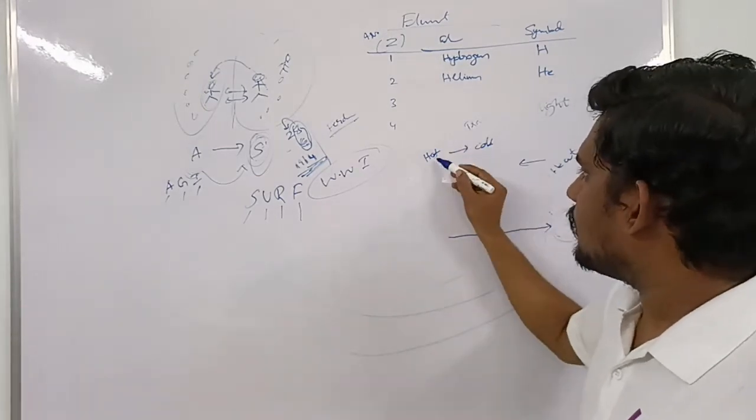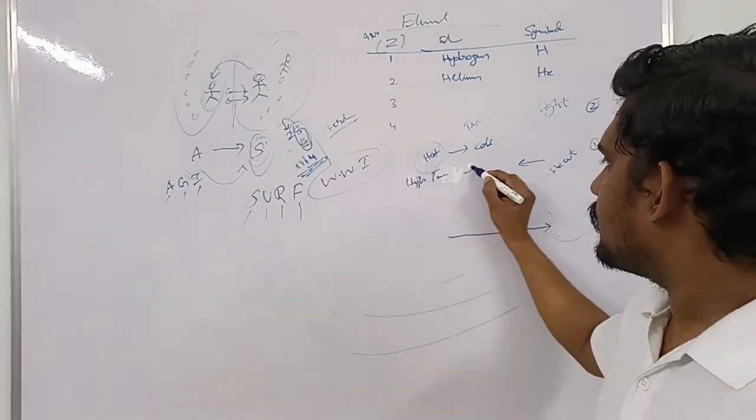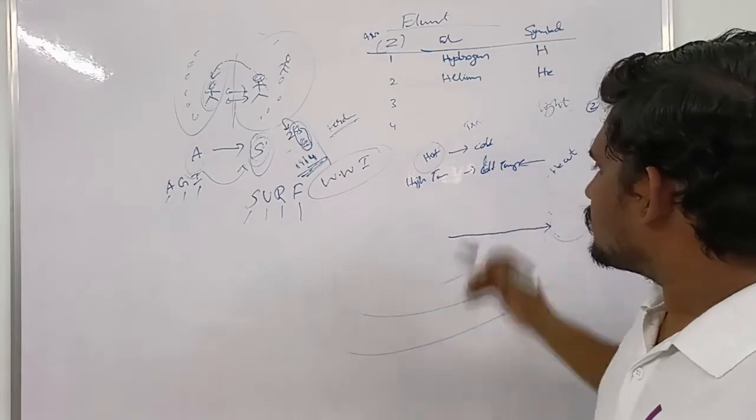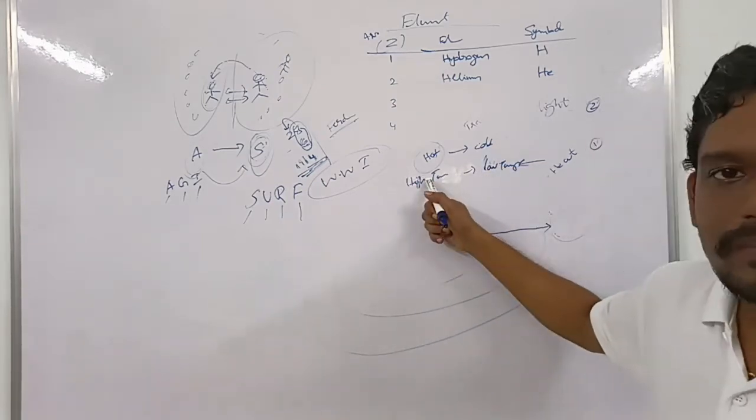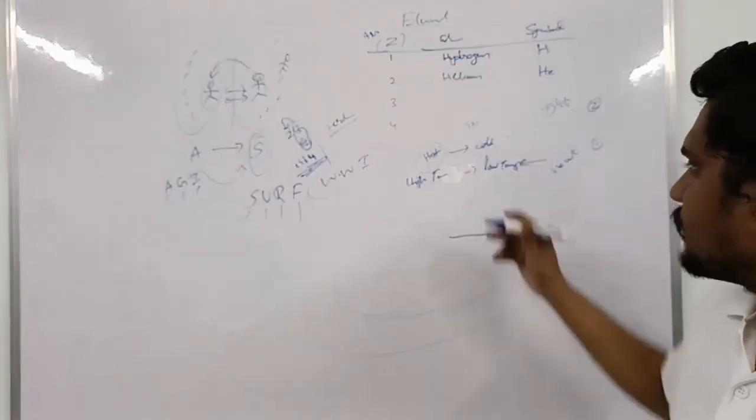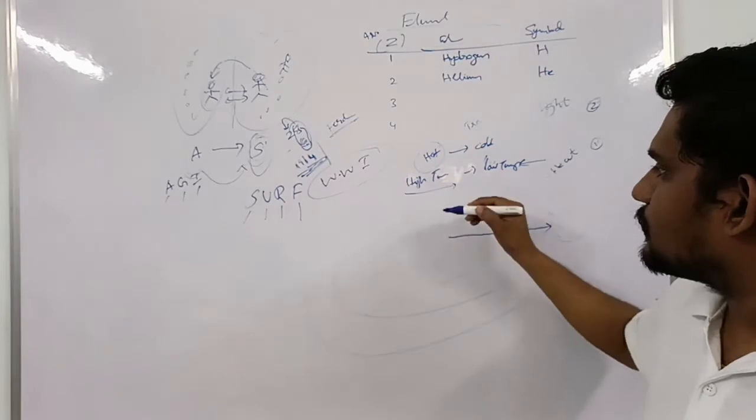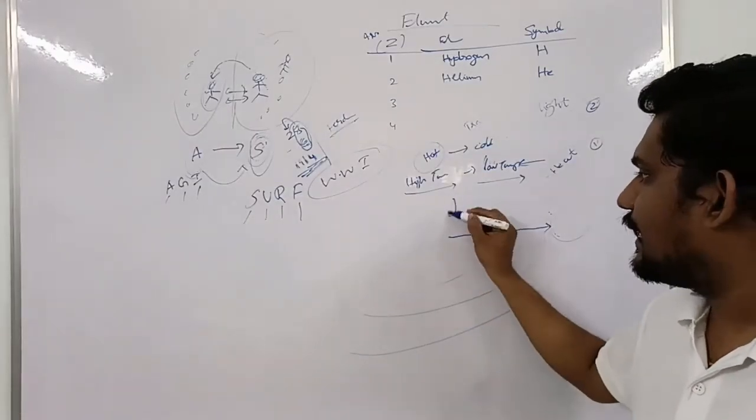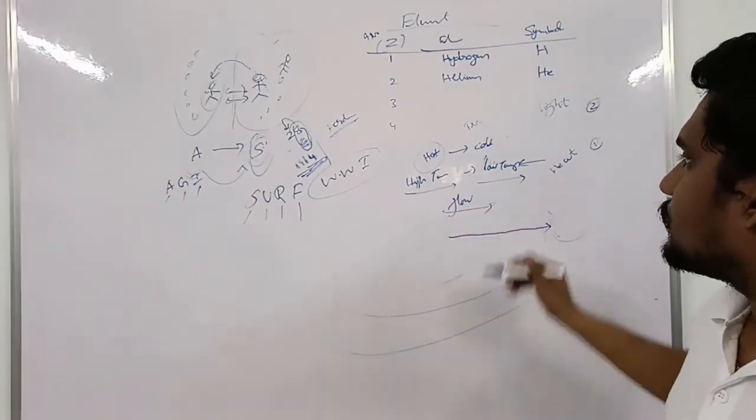So hotter body means a high temperature body, to a cold body, that means a low temperature body. High temperature body to low temperature body. So heat is a form of energy in transit that flows from a high temperature body to a low temperature body. It only flows from high to low. There's only one direction, high to low. So that's it. This is called heat.